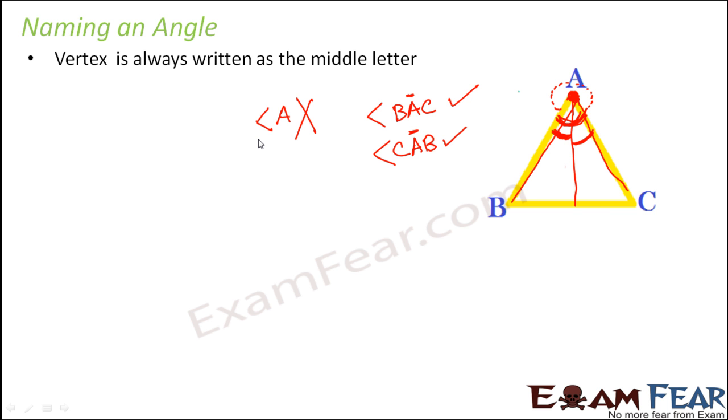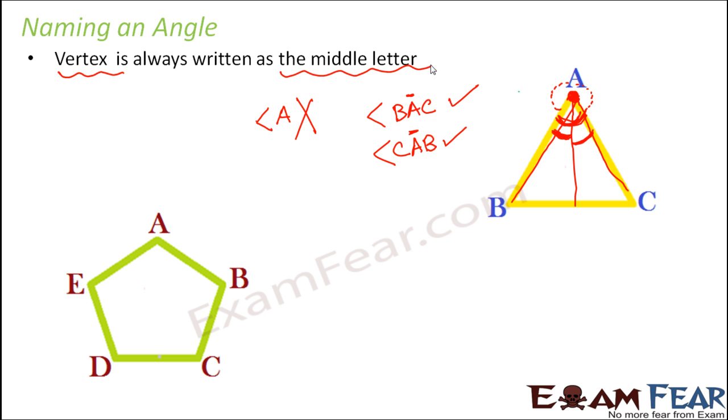Therefore, an angle should always be named in such a way that the vertex is always written as the middle letter. Now let us look at another example. So here we see a pentagon, that is a figure with 5 sides, 1, 2, 3, 4, 5, and therefore you also have 5 angles here.